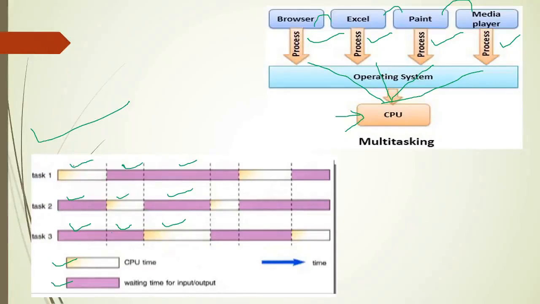From this you can see that when a particular task is executing, the remaining tasks are waiting. That means at a time only one task can be executed by the single CPU. Here also, when task 1 and task 3 are waiting, task 2 is executing. Here task 1 and task 2 are waiting and task 3 is executing. That means at a time only one process can be executed by the single processor, the remaining ones wait, and when this task finishes, the chance will be given to the waiting processes.